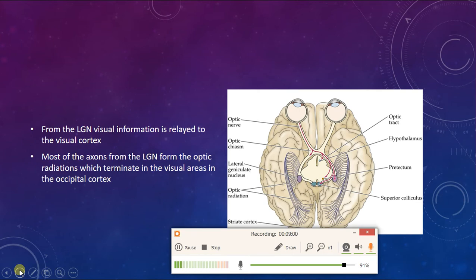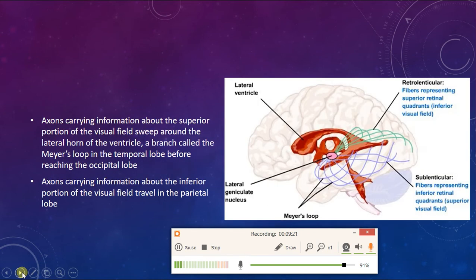Now we've discussed that fibers from the lateral geniculate nucleus travel backwards as optic radiation towards the occipital lobes of both eyes. This is the lateral geniculate nucleus. Fibers from the